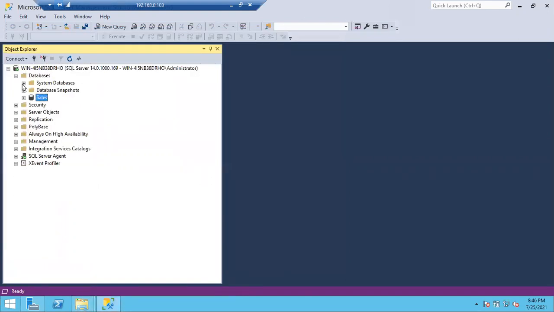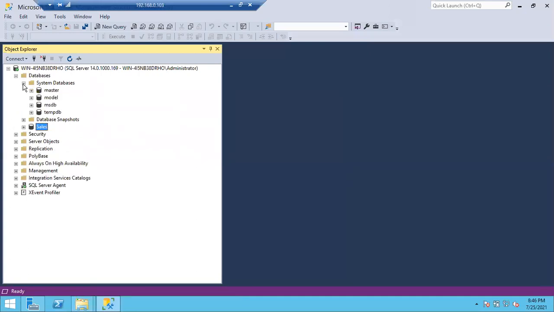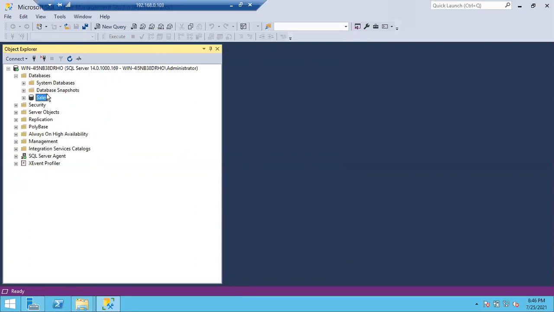And you can see the new database which is created here. These are the system databases. If you expand system databases, then only you can see system databases. And all the user databases will be created here. Under database snapshots, you can see all the user databases. However many databases you create, you can see all of them here. This is how we create a database using the GUI option.